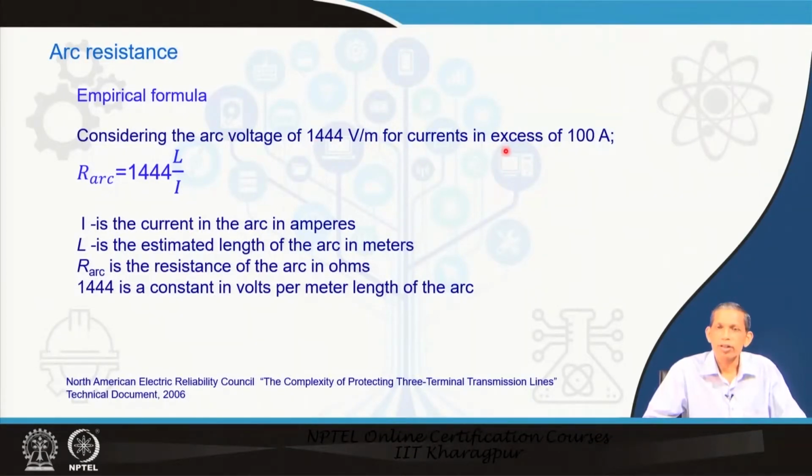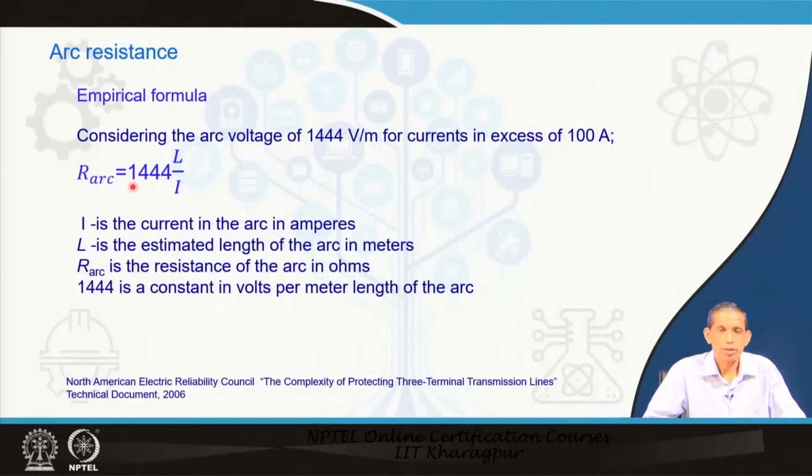For currents exceeding 100 ampere, the arc resistance is 1444 L upon I, where L is the estimated length of the arc and I is the current in the arc in amperes, and this 1444 is a constant with a unit of volts per meter length of the arc.